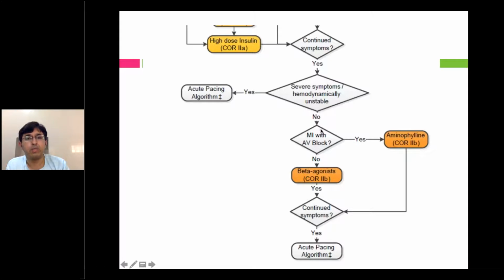Next, coming to if the patient is not hemodynamically unstable, if there is an MI with AV block, I told you, probably an inferior MI with AV block.